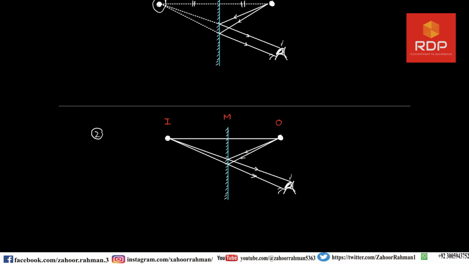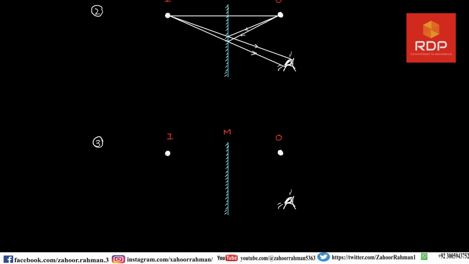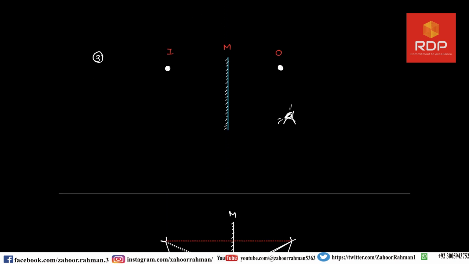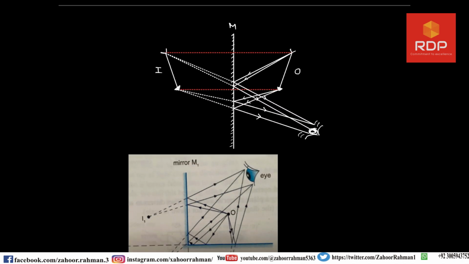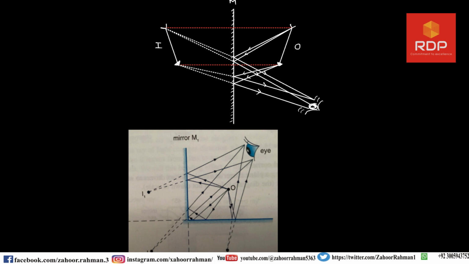Now that was a single spot, we made the image of that. But if we are drawing an image of an arrow, first you have to draw these red lines of equal size from the upper portion to the lower portion of this, and the lower to the lower portion of this.